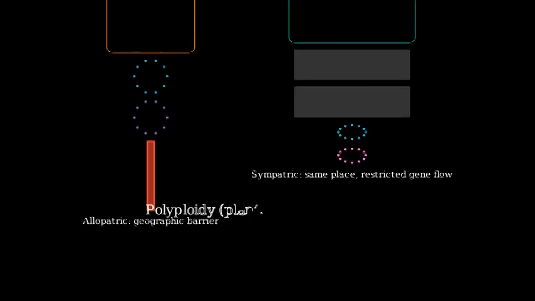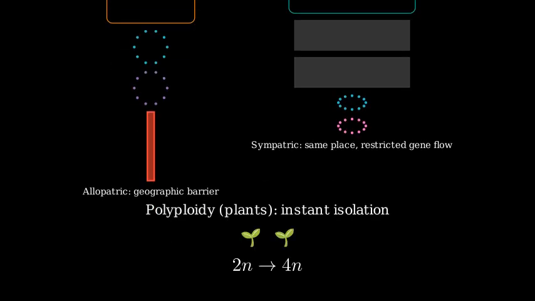One classic sympatric mechanism is polyploidy in plants. A plant can go from 2N to 4N. A 4N plant usually cannot produce fertile offspring with a 2N plant, which immediately creates reproductive isolation, even in the same place.